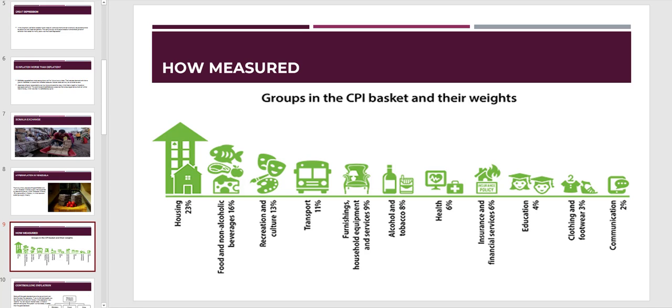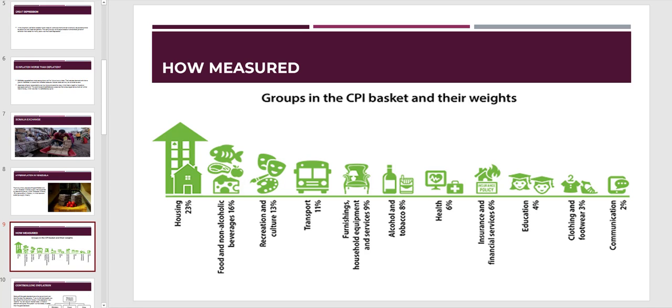Basically, it's a basket of goods and services that a normal person would need to sustain their lifestyle. An example here is, we need housing, we need food and non-alcoholic beverages, we need recreational and cultural activity, we have to have transportation. We have to have some kind of furniture in our house.